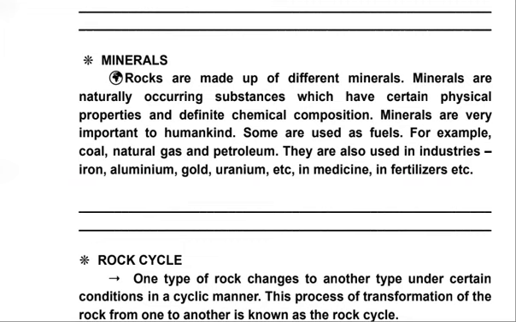We don't make them, they are not man made. You must have learned in lesson number 1, our environment, that there are three components of the environment: natural, man made, and human. So minerals are a part of the natural component of the environment.